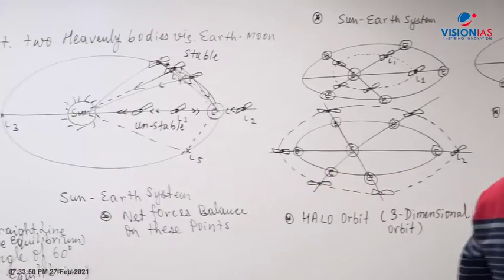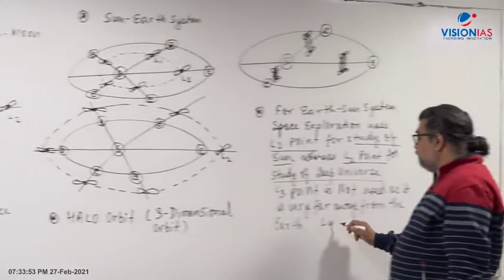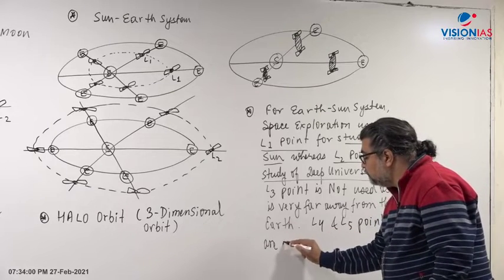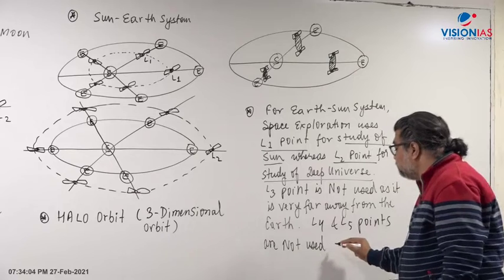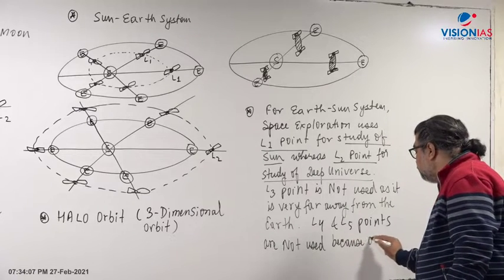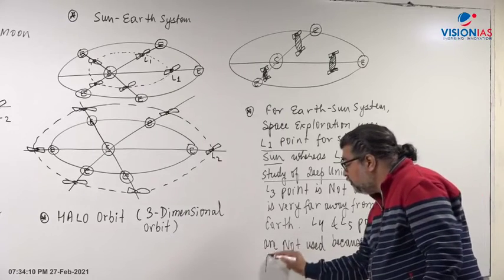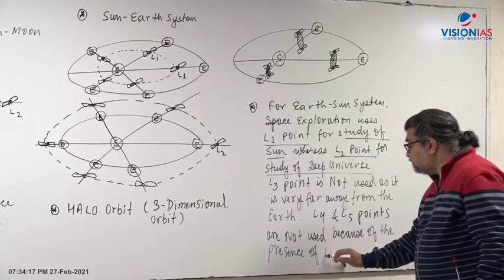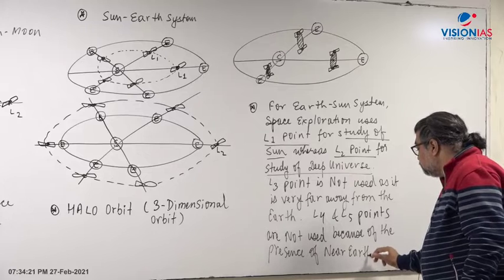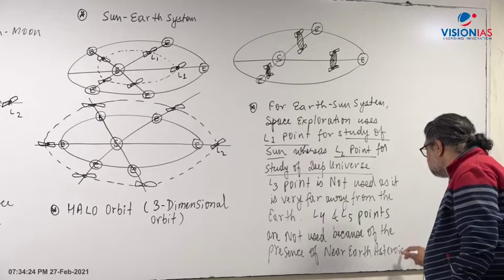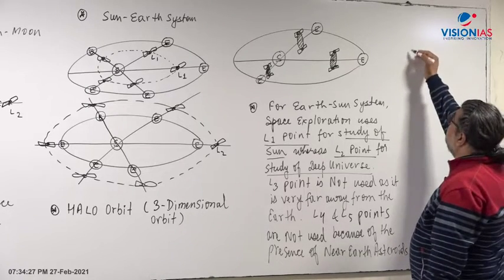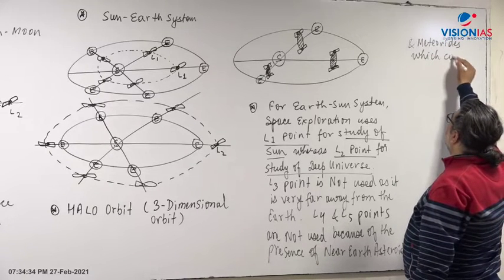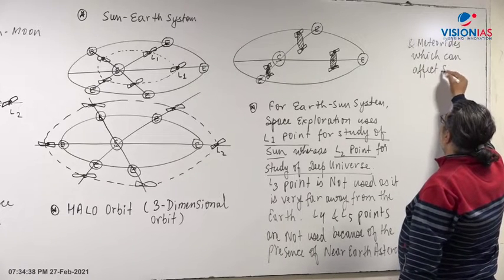The point is that L4 and L5 points are not used because of the presence of near Earth asteroids and meteorites, which can affect space missions.